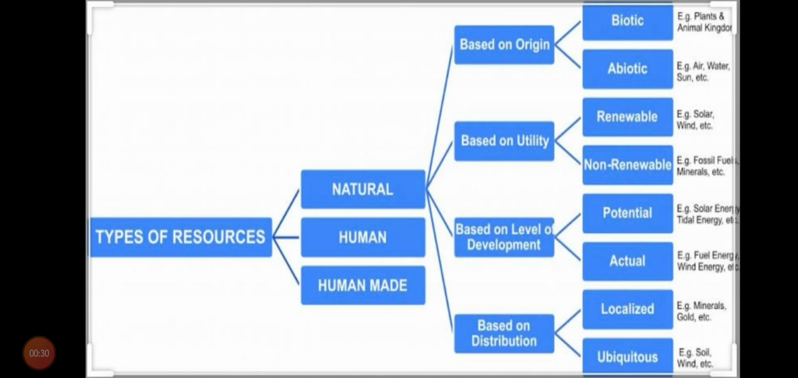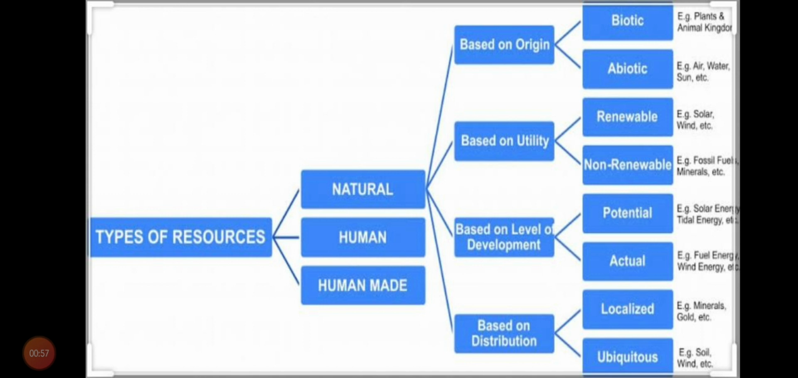Now, before starting the new one, let us revise what we have learned in the previous one. What is a resource? How many types of resources have we learned? That is natural, human, and human-made resources. Now, we will learn the classification of natural resources. It is clear with the flow chart only.